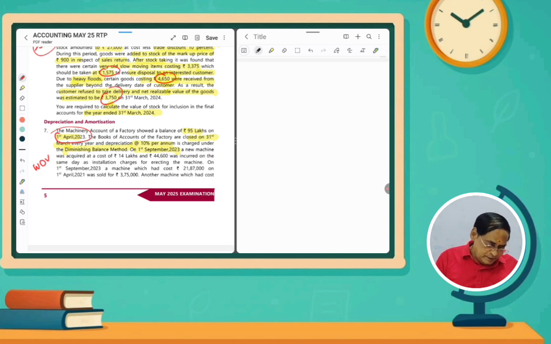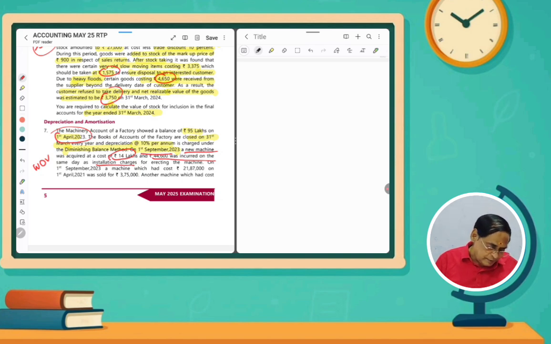So after 5 months, on 1st September, a new machine was acquired at a cost of rupees 14 lakhs, and then 44,600 was incurred on the same day as installation charges. So the total expenditure is 14 lakhs plus 44,600 for another machine, spent on 1st September 2023.